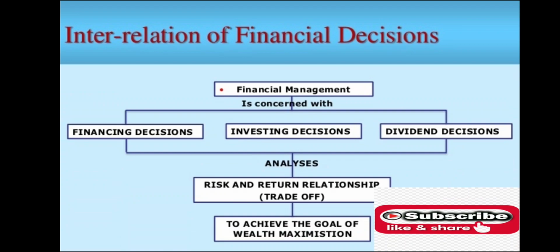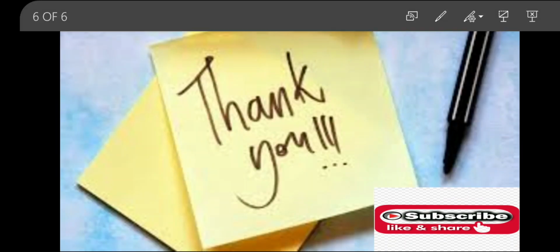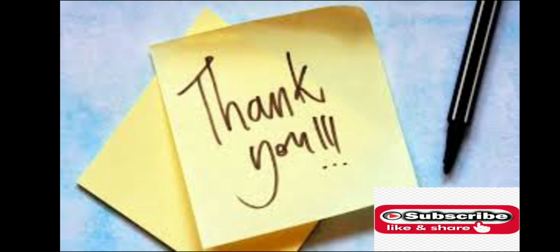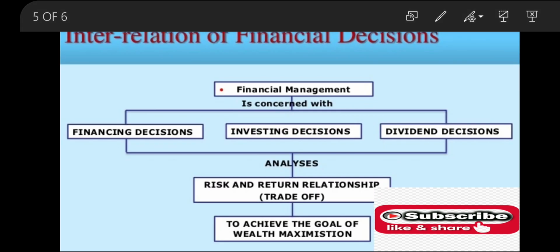While taking the investment decision, the financial manager has to decide the type of assets or the project that should be selected, and the selection of a particular asset or project helps to determine the amount of funds required to finance the project or the assets.